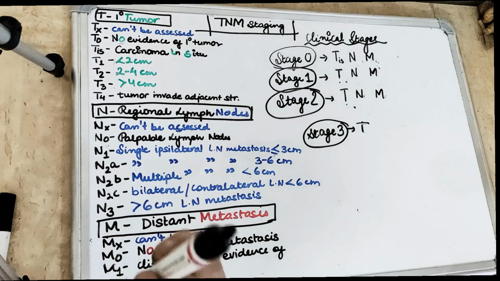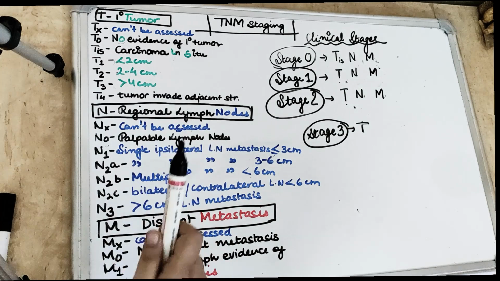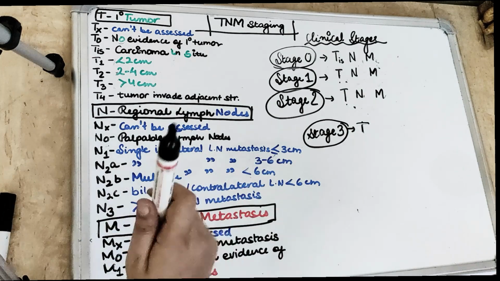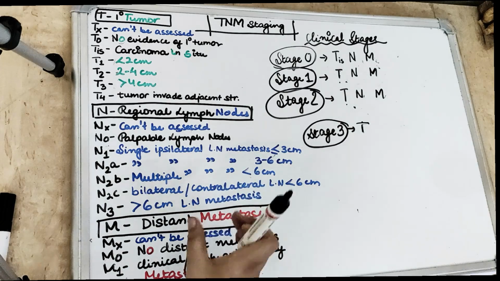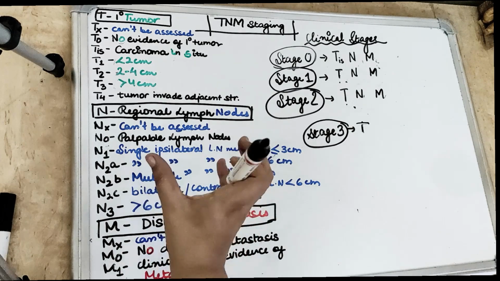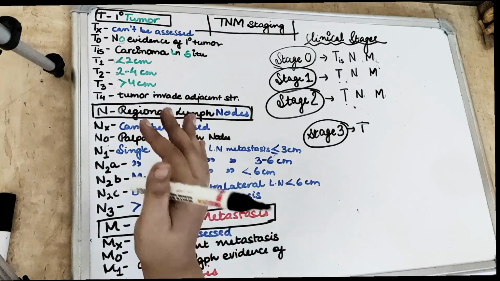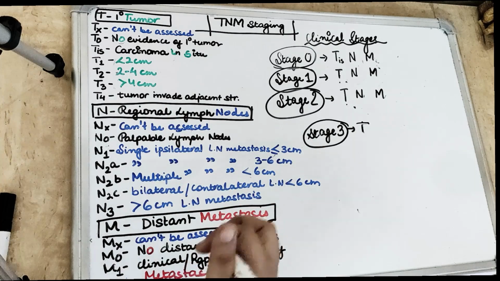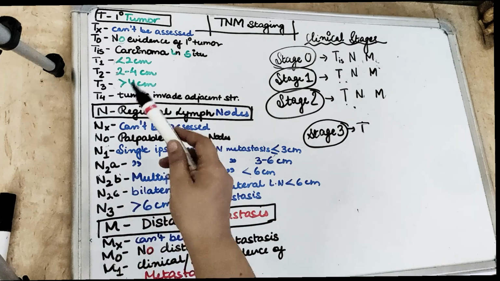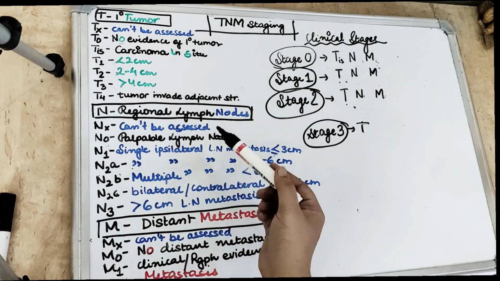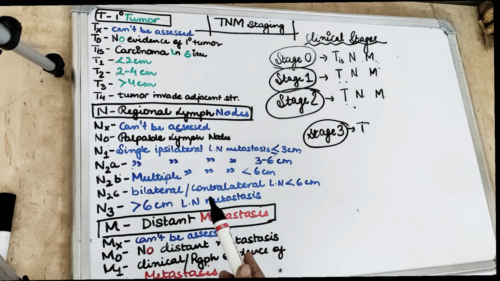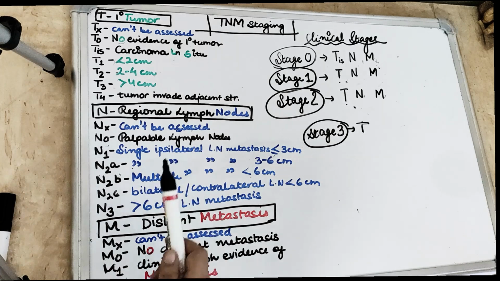So N1 is 1, that means single. Remember, start from the single. So there is metastasis in a single ipsilateral lymph node, and it can be equal to or less than 3 cm in diameter. We are talking about the lymph node metastasis. Then comes the N2A. A is again the metastasis in a single ipsilateral lymph node, but now it is greater than 3 cm and less than 6 cm in dimension.